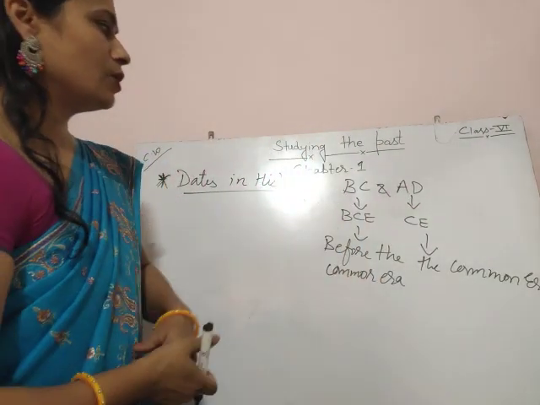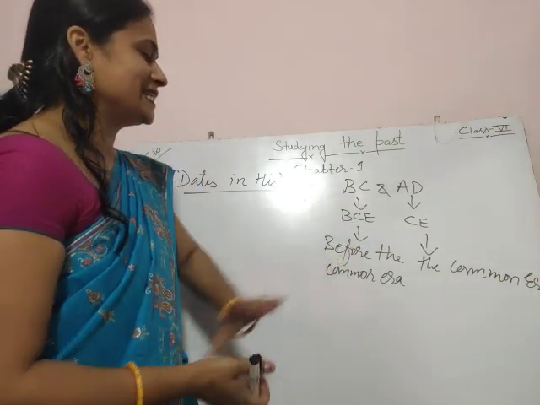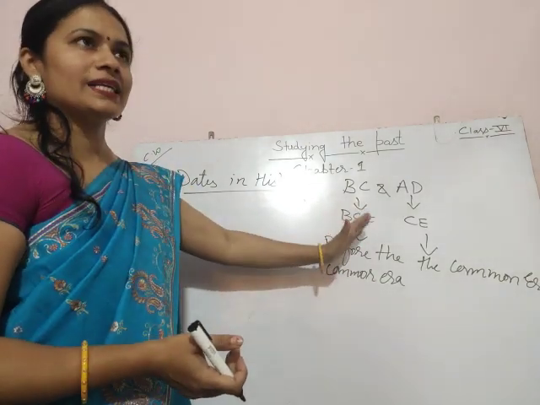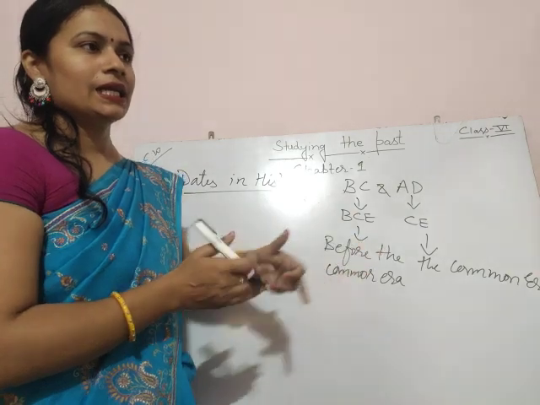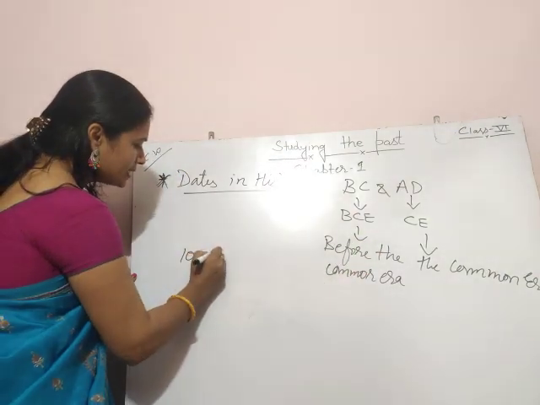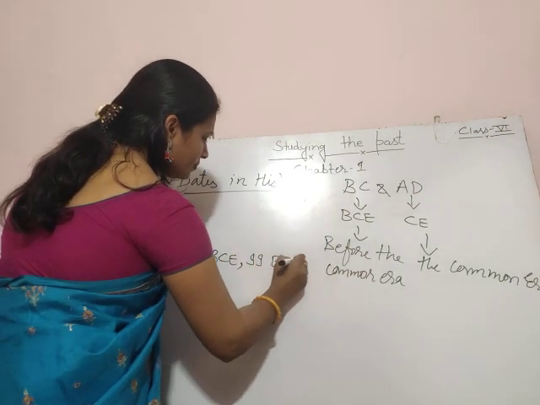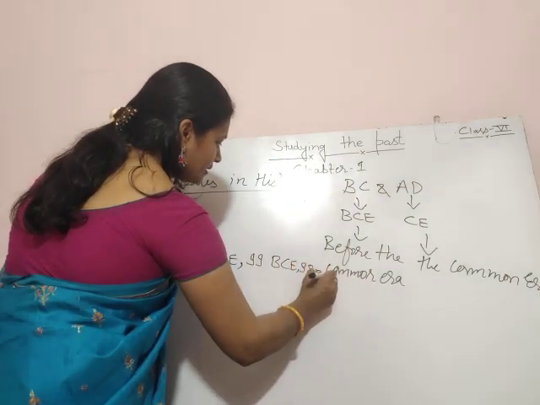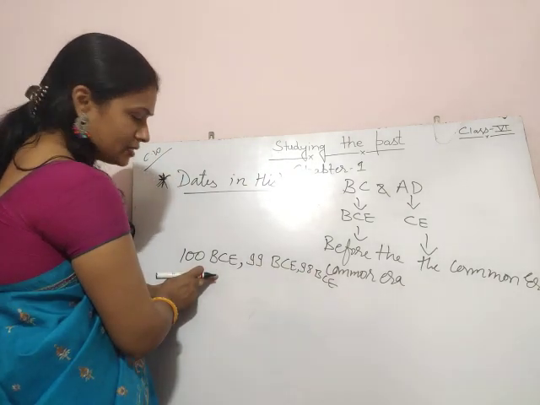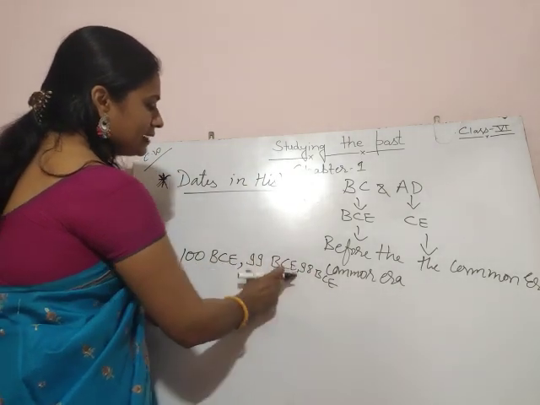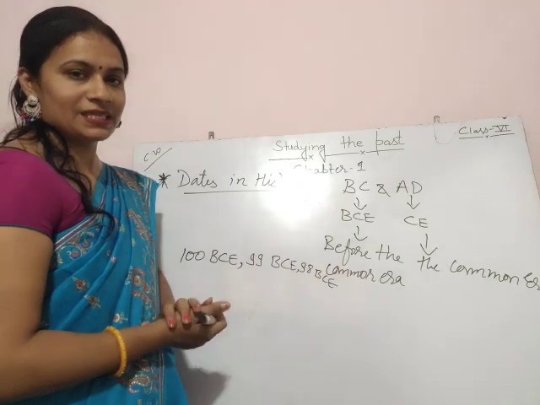Now, how could we express this? BCE dates are counted backward. Backward counting is followed in BCE, like 100 BCE, then 99 BCE, then 98 BCE. See, 100 BCE comes before 99, and 99 BCE comes before 98. The backward counting is followed in BCE.